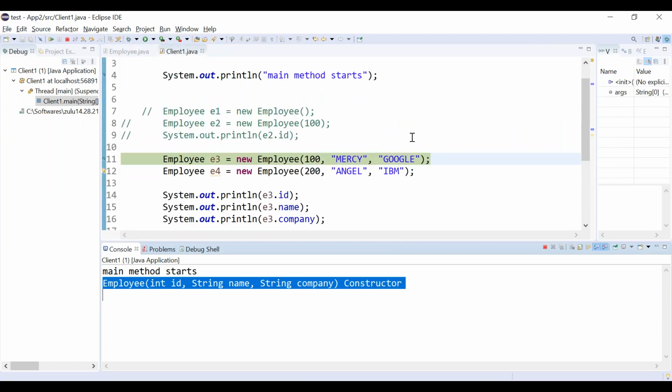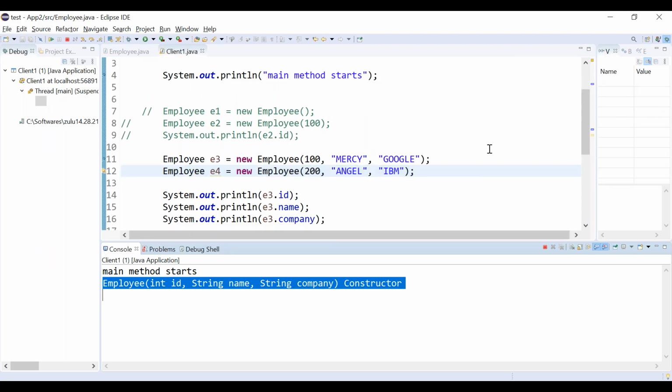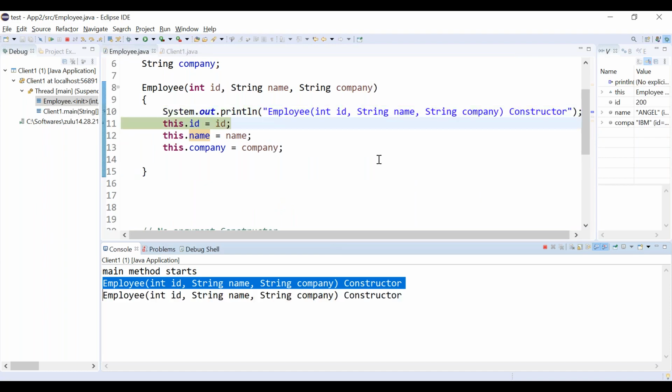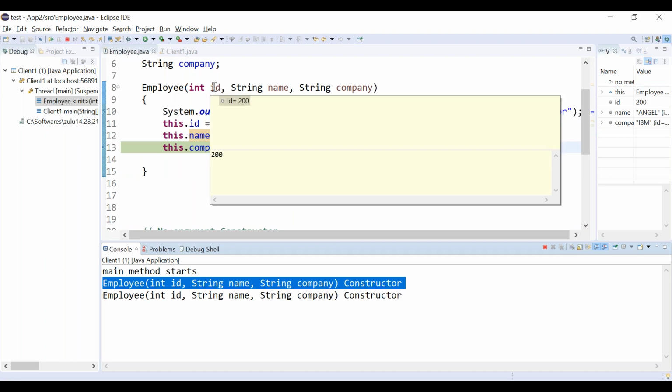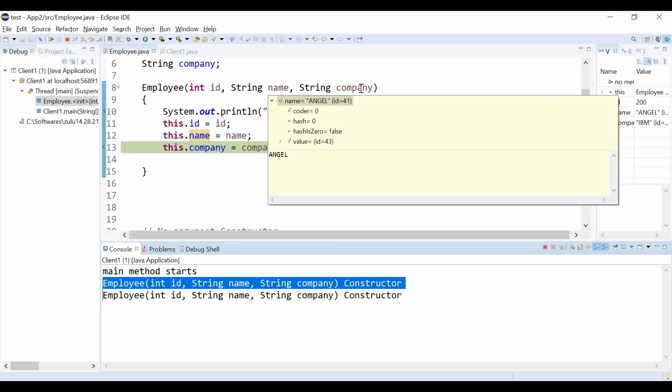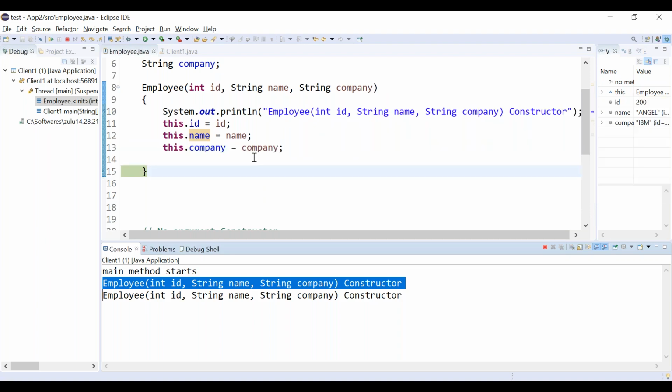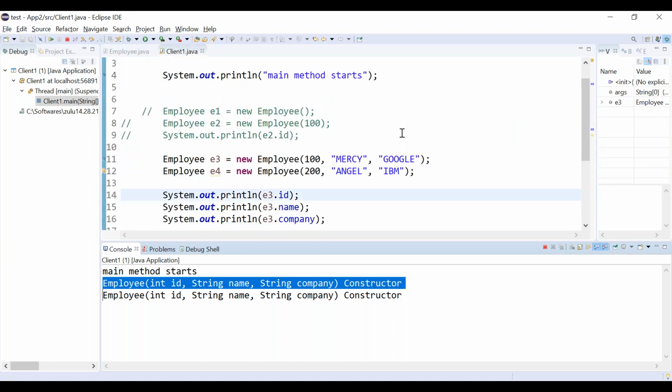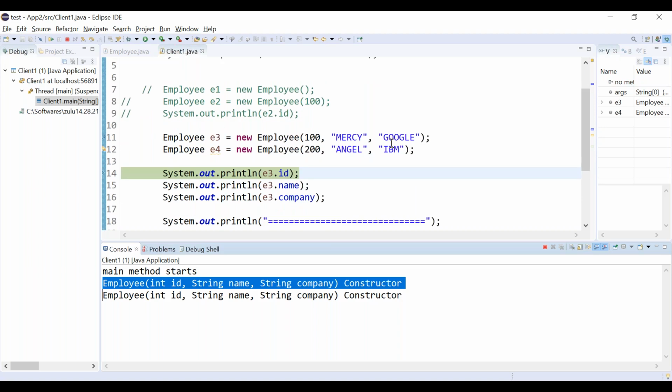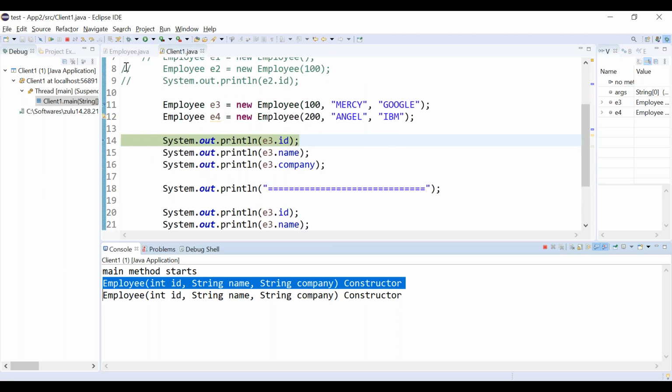Again going back, we are creating one more object. When I am creating one more object, again what happened? Again the constructor is getting executed, correct? Because the second instance should be initialized. Whatever values we are passing as part of the second instance, the same get initialized. So we are printing the first object and also the second object reference.